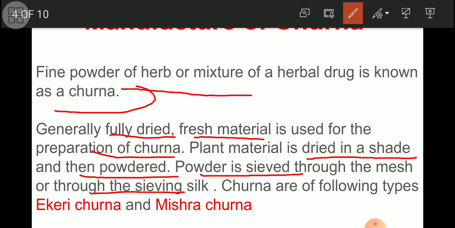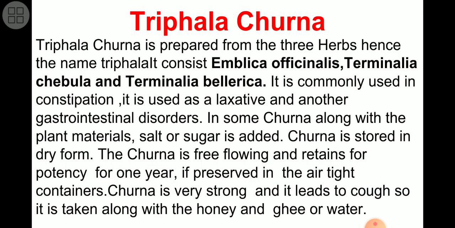Again, churna are of two types, that is ekeri churna and mishra churna. Ekeri churna means we have used only a single herb for the preparation of the churna, that's why it is known as ekeri churna. Mishra churna, whenever a mixture of herbs is used for the preparation of a churna, then that type of churna is known as a mishra churna, isn't it? So this is all about churna.